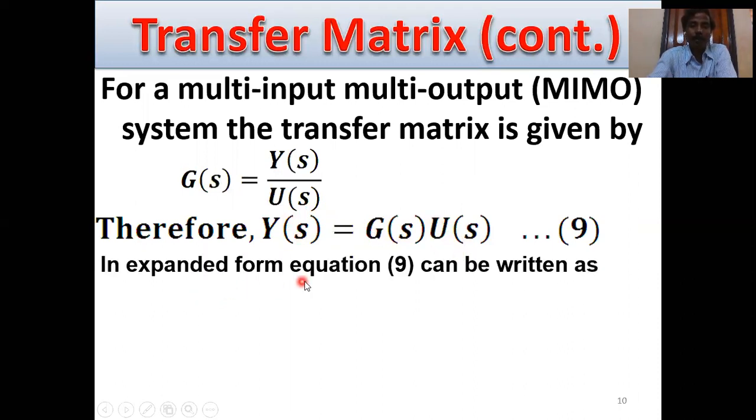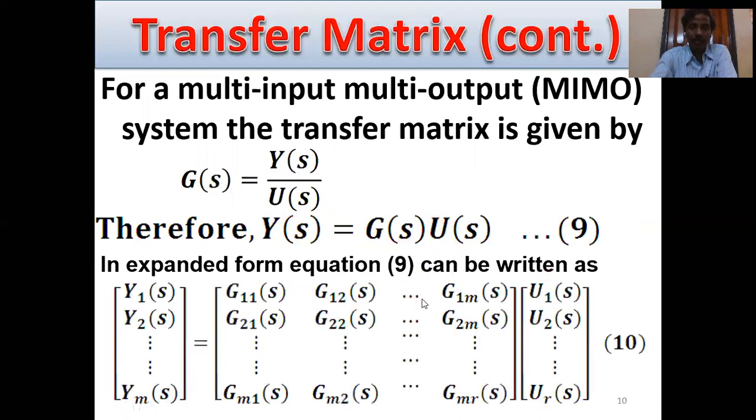In expanded form, equation 9 can be written in this very important matrix form. On the left hand side we write Y1(s), Y2(s), Y3(s), up to Ym(s).